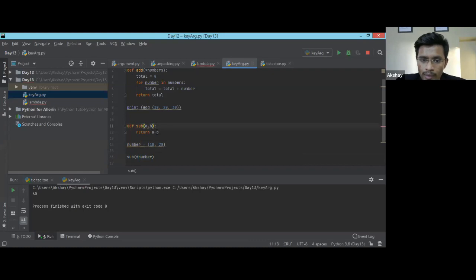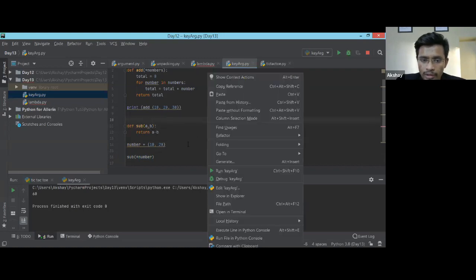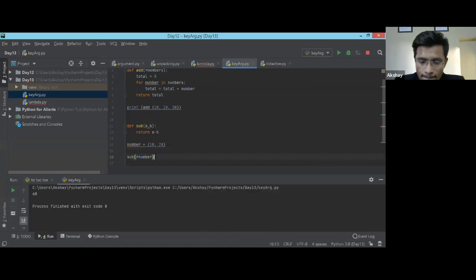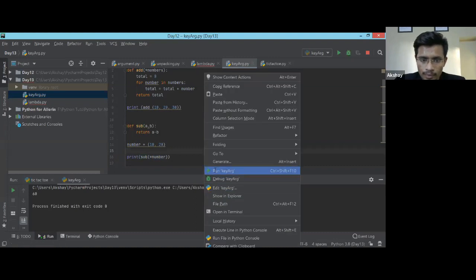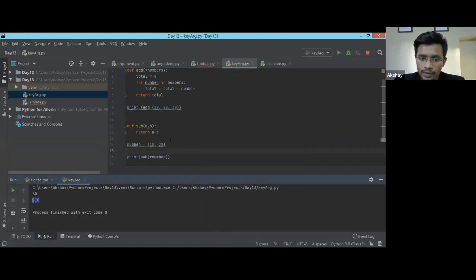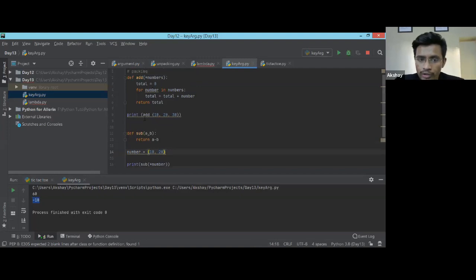Suppose, let me show you by running this code. Print, and here we go. We got the subtraction as 10 minus 20. By default, it considers the first number as 10 and the second number as 20. Getting my point? Hashtag unpacking. This is what we just learned, unpacking.